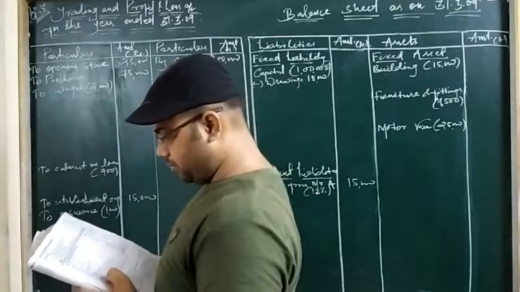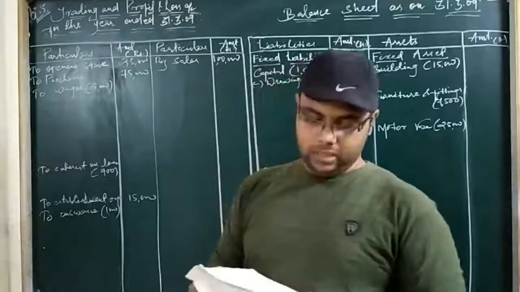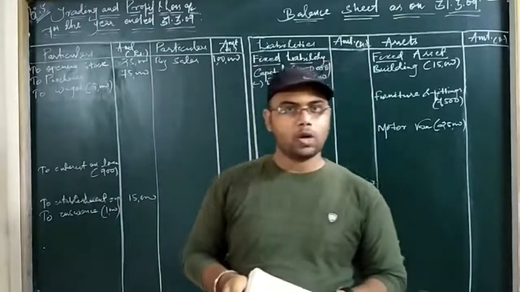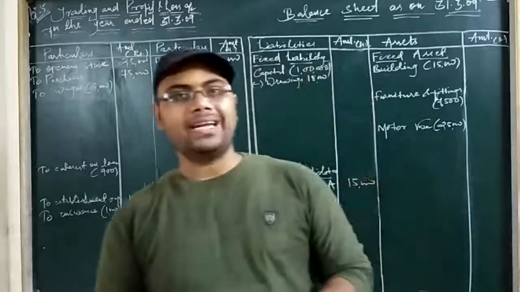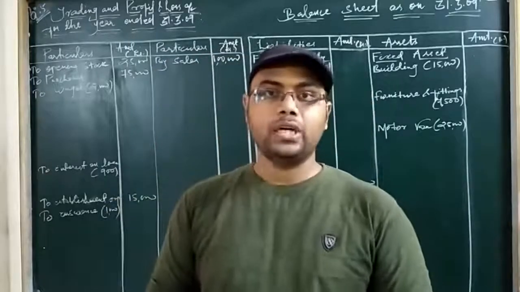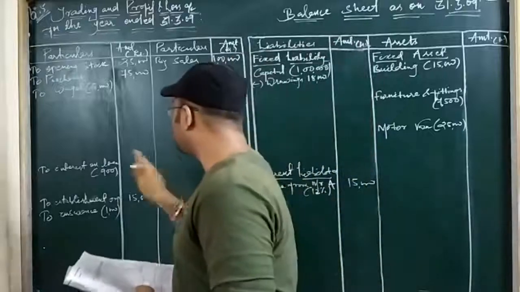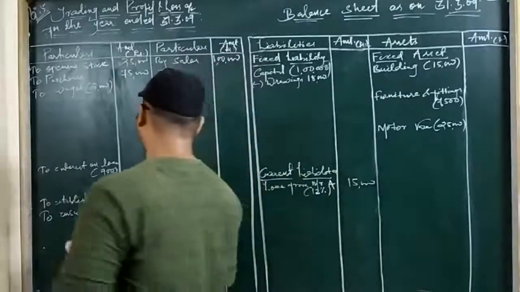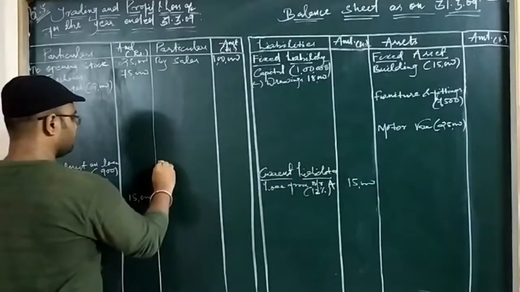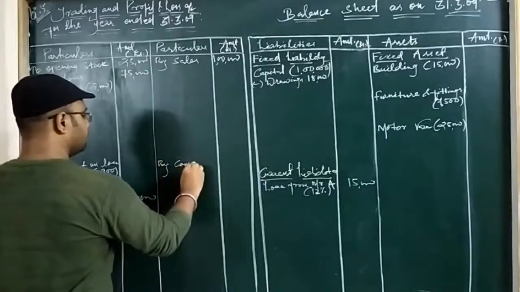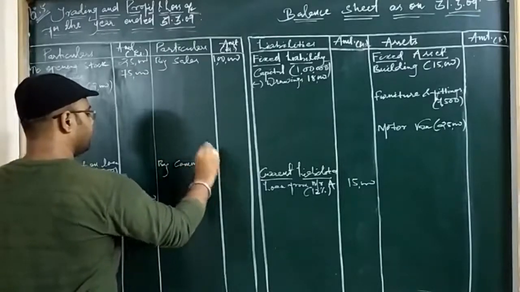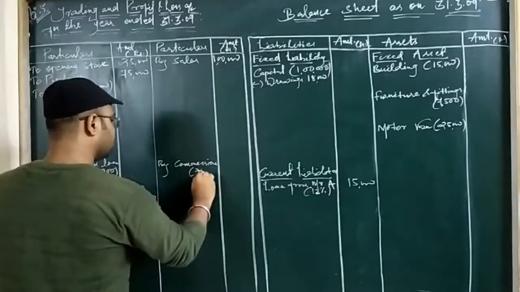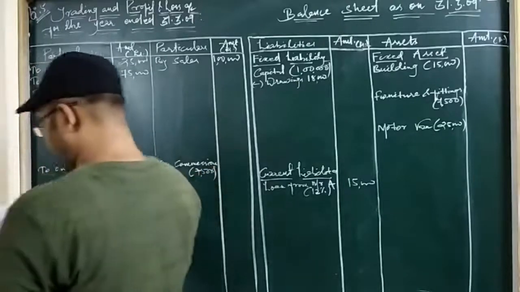Then we have commission. Commission is given on the credit side, so it is given as a credit balance, which means definitely it is an income. Commission being a nominal account balance, and it shows a credit balance, it is definitely an income and nowhere related to the factory, so it is an indirect income. Indirect incomes are posted to the credit side of the profit and loss account. Since we have fewer items in the trading account, we can write here, by commission. Remember, we have an adjustment for the commission part, so we keep it in the inner column. Commission is 7,500.